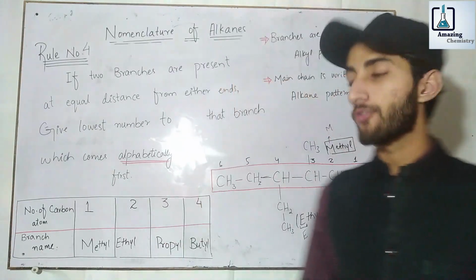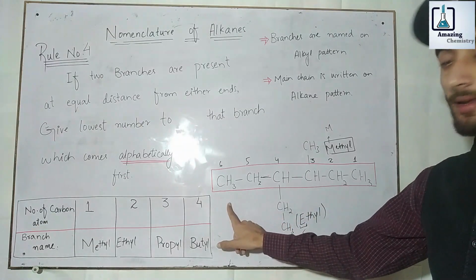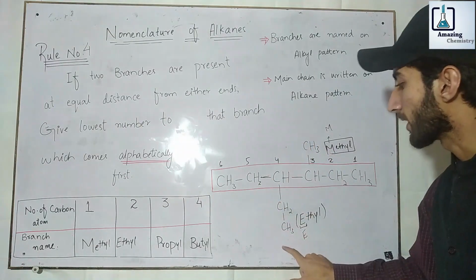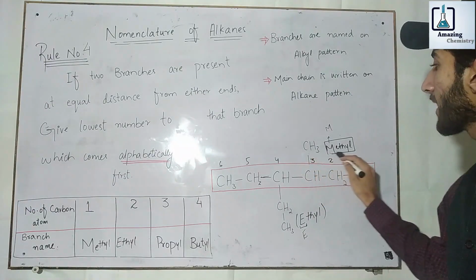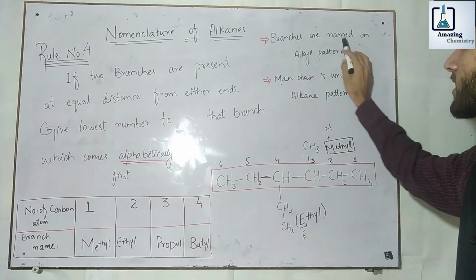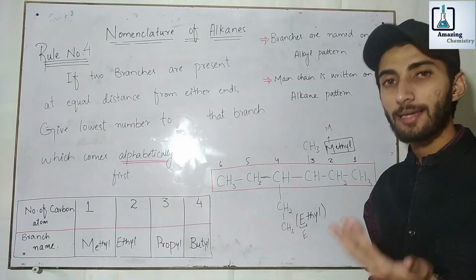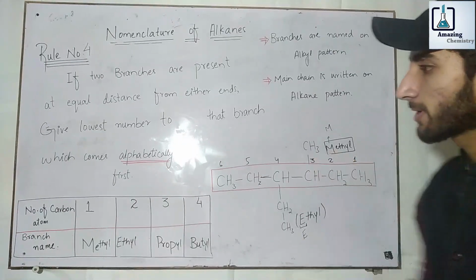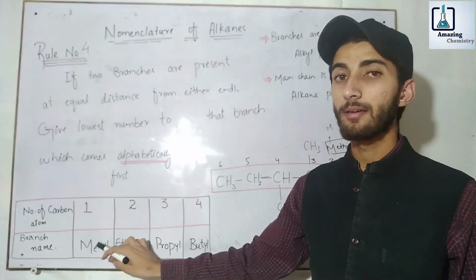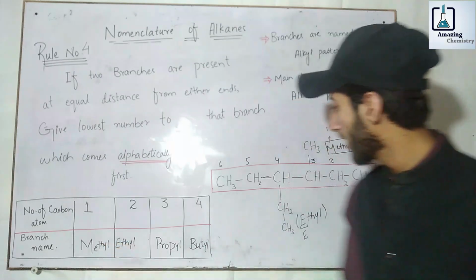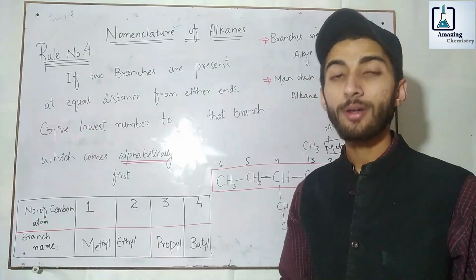So let us consider the following example. We have a structure having a main chain that I highlighted, having two branches on it. This branch contains one carbon atom, so it is named methyl. As we know, branches are named on the alkyl pattern, while the main chain or parent chain is named on the alkane pattern. For one carbon, the branch name must be methyl, and for two carbons, the branch name must be ethyl, not ethane.